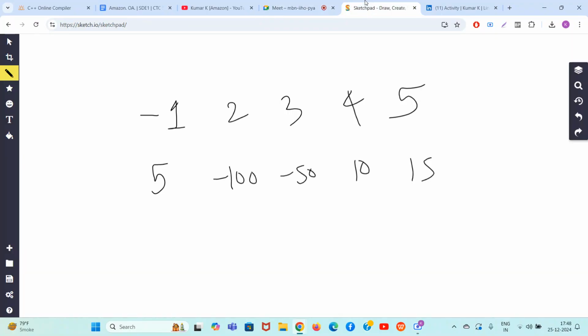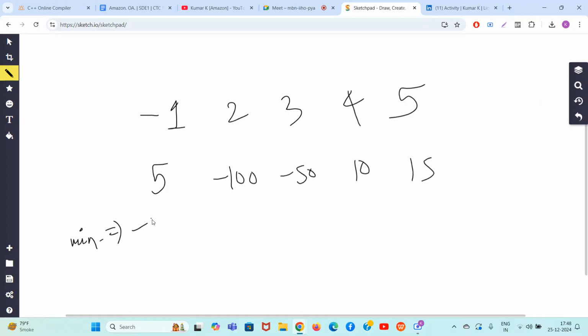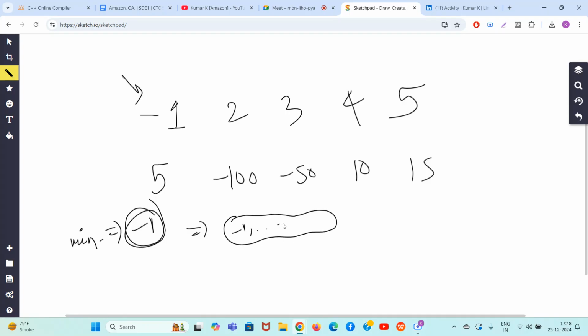Now, what if you try to fix minus 1 as your element? Now, guys, this time your minimum element is negative. So, you can take minus 1 and any other elements here. And here 5 will come for sure.